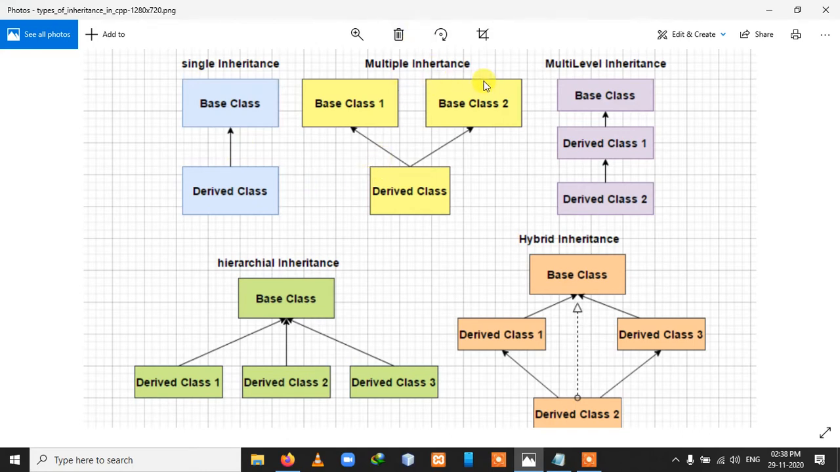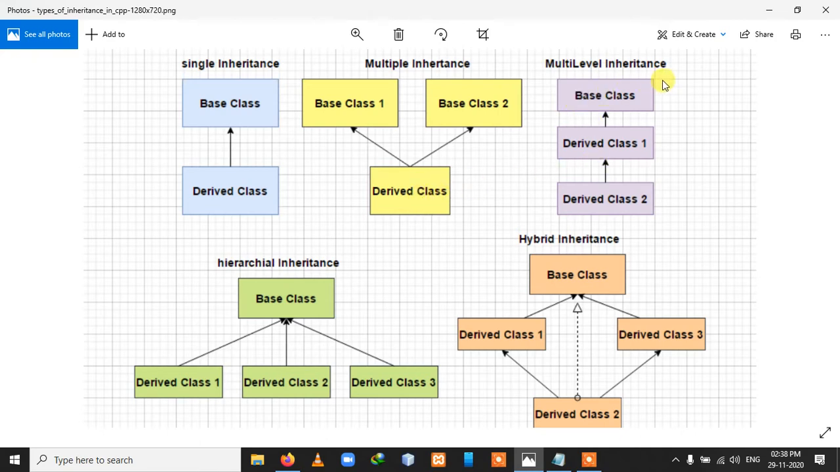Now, multiple inheritance. The same example you can take: you are able to access the properties of your mom and your dad, because both are your parent classes. So here you are able to access all the properties of your parent classes, meaning your mom and dad. But in Java, multiple inheritance is not possible due to ambiguity. How? I will also demonstrate that through the code at the last.